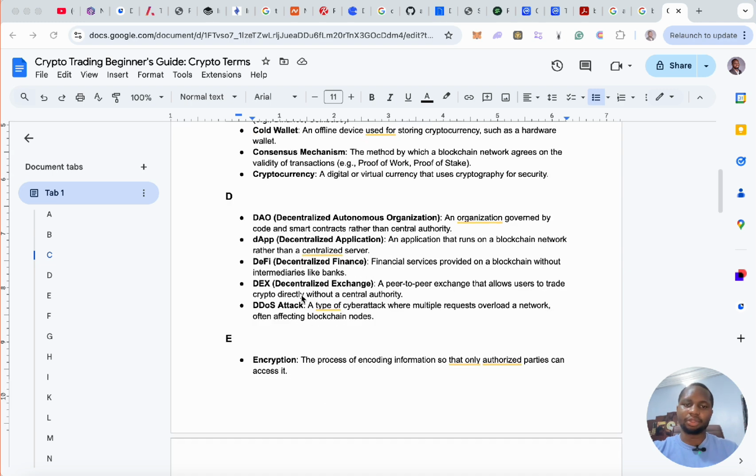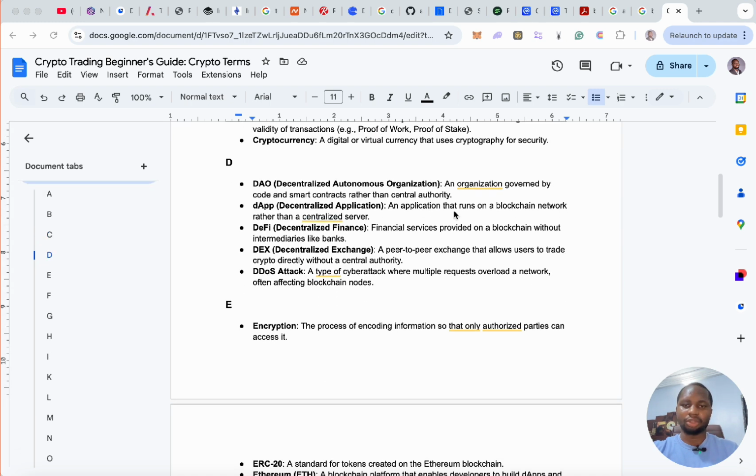All right, dApp. So just an application that runs on a blockchain network, rather than a centralized server. Applications can also be run on blockchain networks because of smart contracts. That was the power Ethereum brought. And those applications are called decentralized applications. So blockchain apps are called decentralized apps. It's the same thing as apps, but decentralized. And that's what they call dApps.